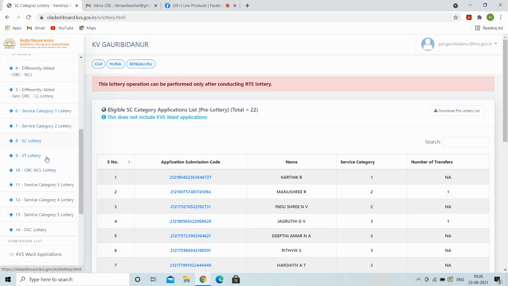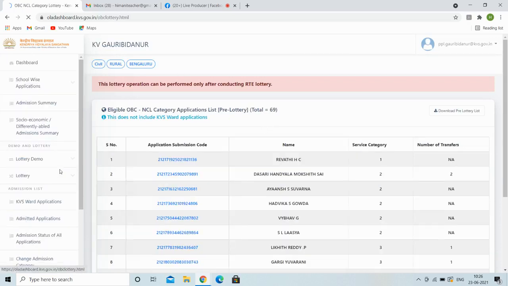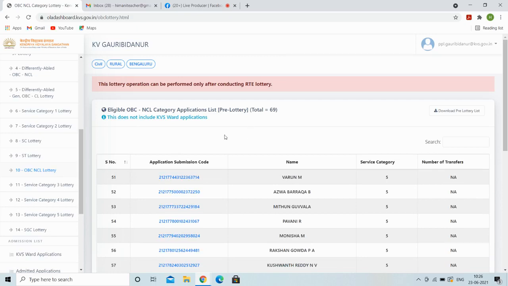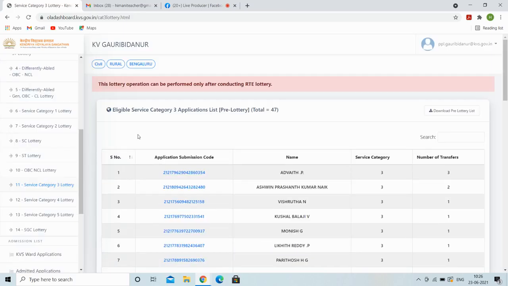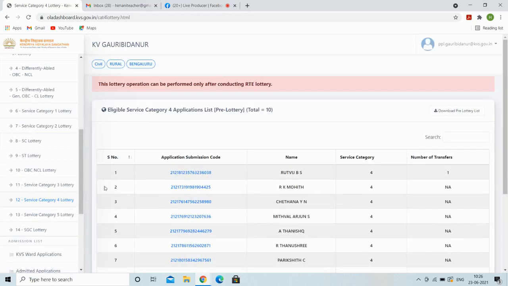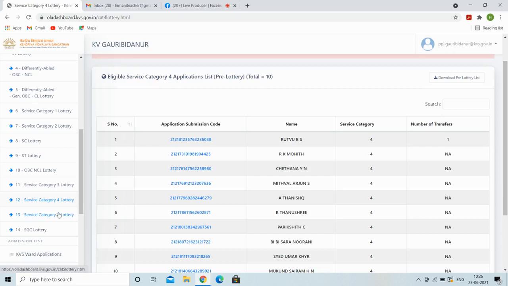Then ST, in which 21 applications have been received. Then OBC non-creamy layer, in which 69 applications have been received. Then service category 3, in which 47 applications have been received. Then service category 4, in which 10 applications have been received.